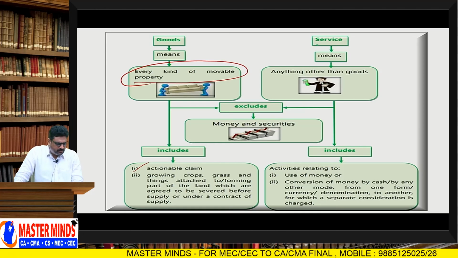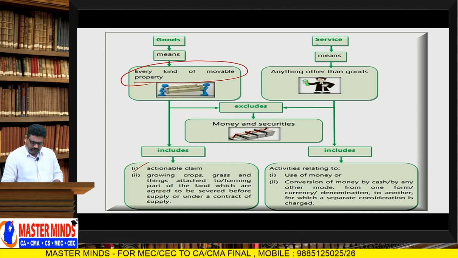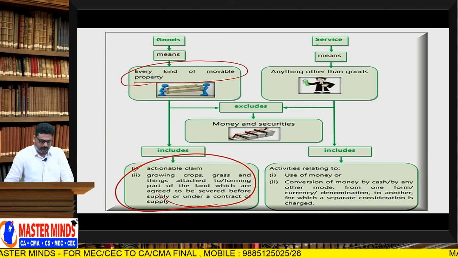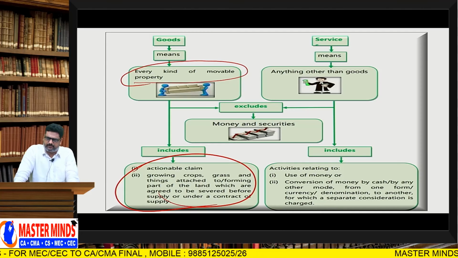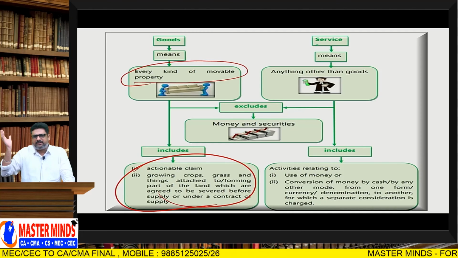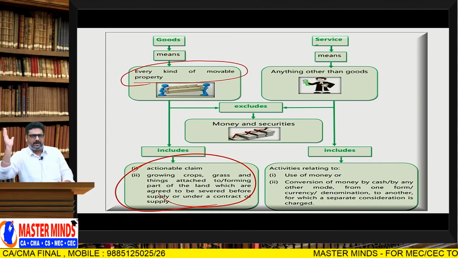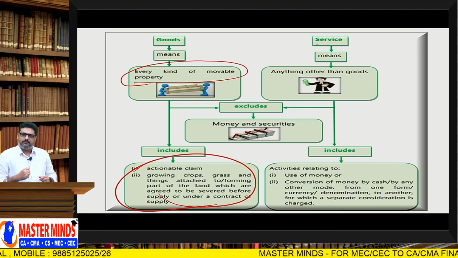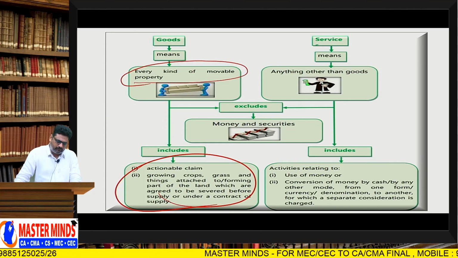Okay, next point. Growing crops and grass, the things attaching to or forming part of the land which can be separated before the contract of supply. Say for example, standing timber, timber trees. Before supplying that timber, if we cut the tree, that means it is separated from the land, then it is goods. Then definitely it comes within the definition of goods.